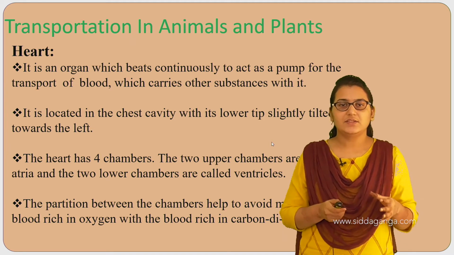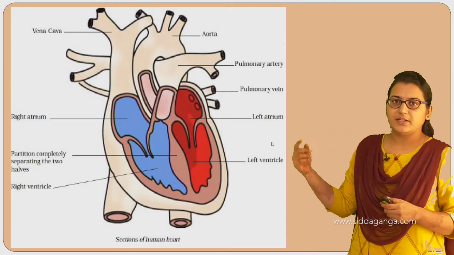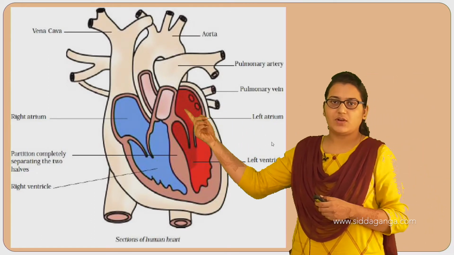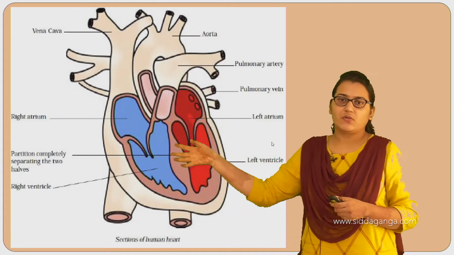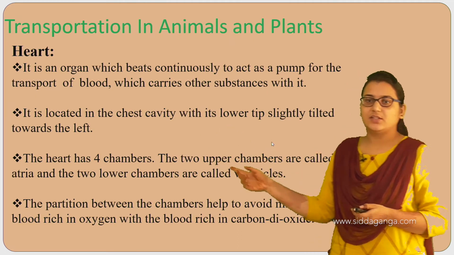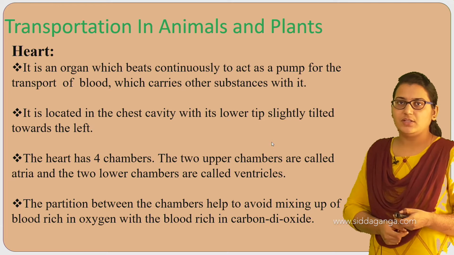As you can see here, this is our heart, and it has 4 chambers: 1, 2, 3, 4. The 2 upper chambers are called atria and the lower chambers are called ventricles.